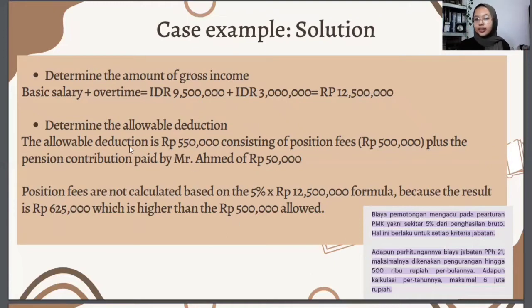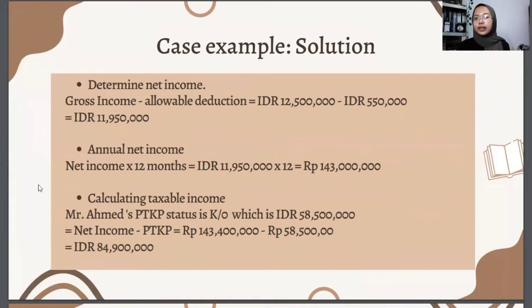After that, we need to determine the net income. After we get the amount of net income, we need to calculate the annual net income by multiplying the net income by 12 months. And after that, finally, we can calculate the taxable income. With these details, we already get the calculation of taxable income of Mr. Ahmed.